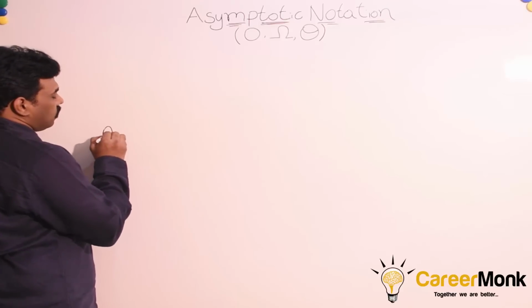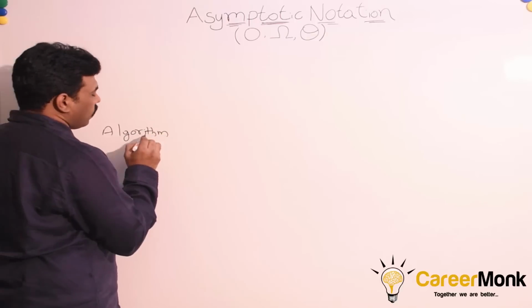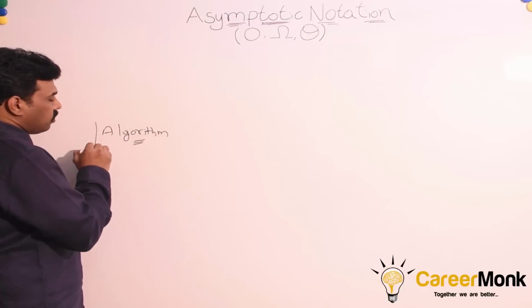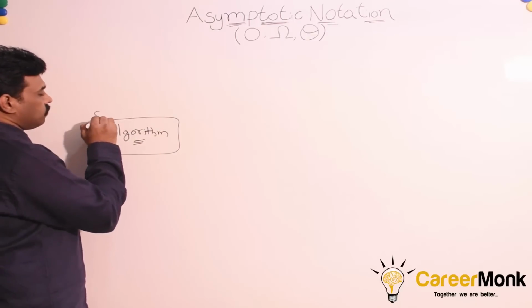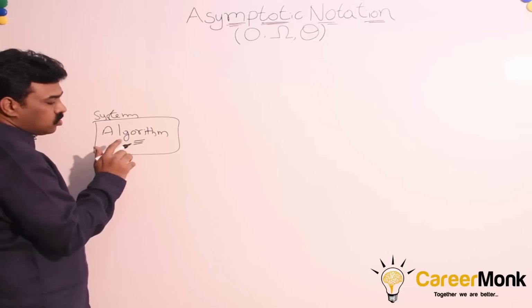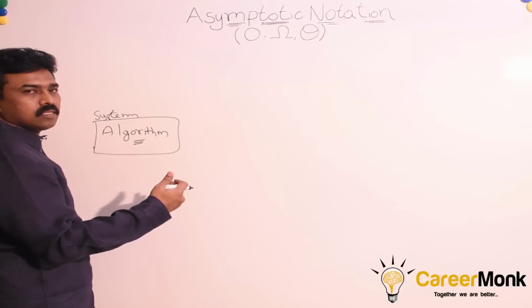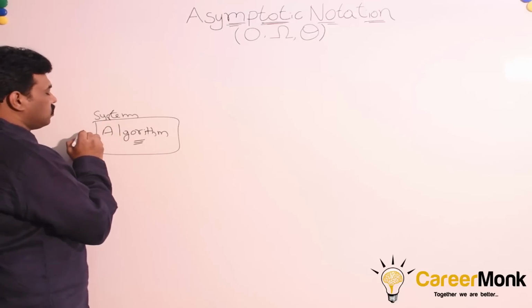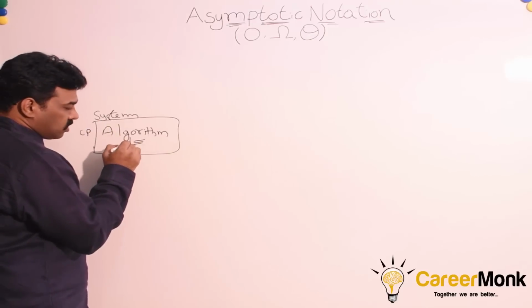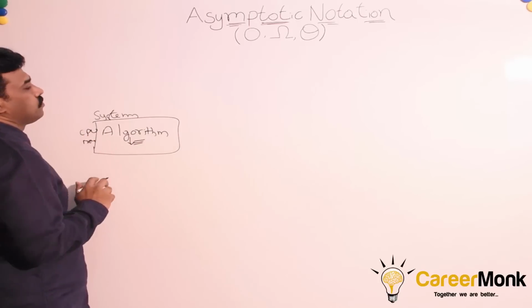We have discussed that an algorithm is a set of instructions for solving a given problem. And these instructions will ultimately get fed to a system through a programming language. So we convert the algorithm instructions to programming language instructions, nothing but system instructions, and ultimately get fed to the system. And to execute these instructions, the algorithm consumes system resources like memory and CPU.